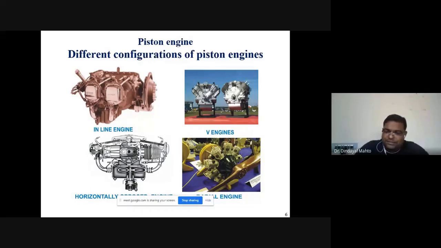In earlier piston engines, we used this kind of configuration for aircraft operation. Particularly, we preferred only radial engines because the overall geometry is uniform. If we use the inline, the overall cross-sectional area will be more, which is not desirable in aircraft.